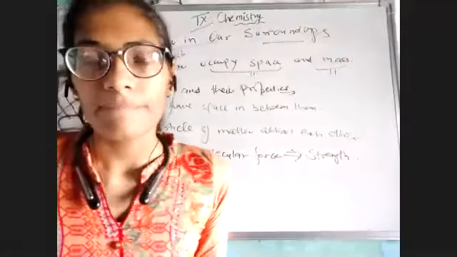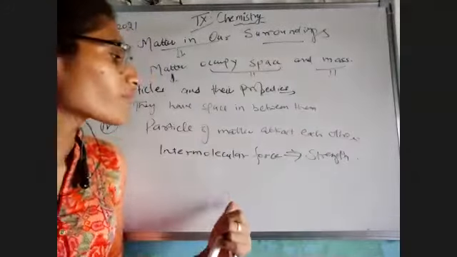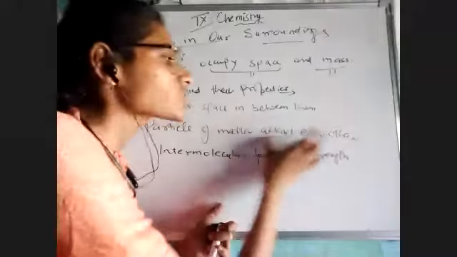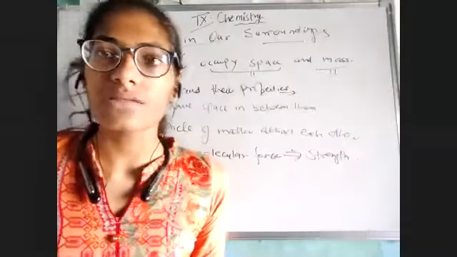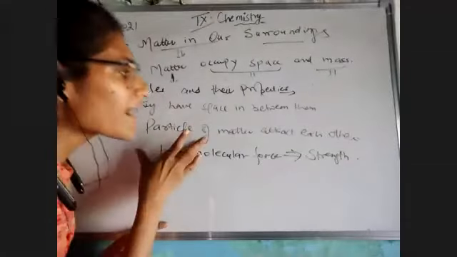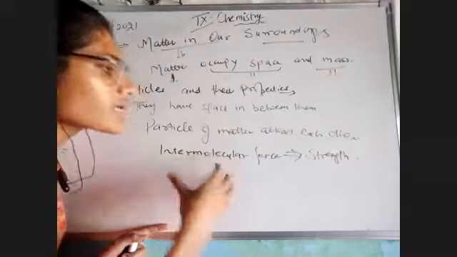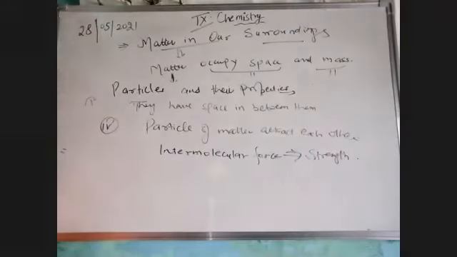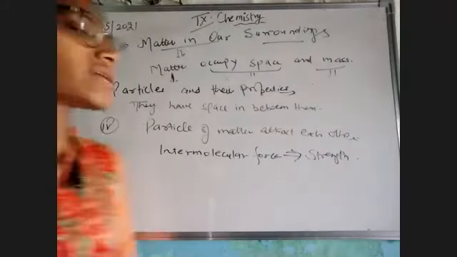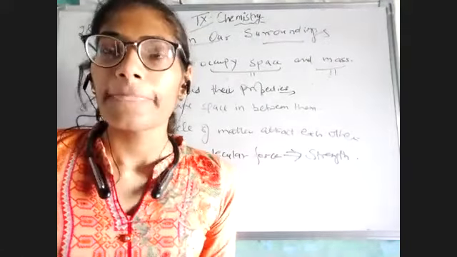cannot be separated. So our next topic would be the types of matter on the basis of attraction, or on the basis of intermolecular force. You will see that in solid, liquid, and gas. Just here I am saying that particles of matter attract each other. This is known as intermolecular force, and due to this attraction, they get strength. They are strong only if there is much attraction. Okay. So this was all I wanted to explain to you.